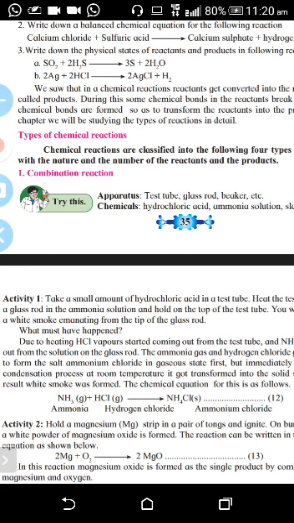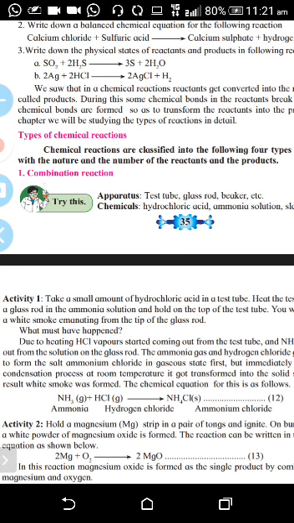A single product is formed. MgO is magnesium oxide. Same way, you can take carbon plus oxygen. The symbol of carbon is C and oxygen is O2. So carbon plus oxygen gives carbon dioxide, CO2. Now sulfur plus oxygen gives sulfur dioxide. Like that you can write many examples.